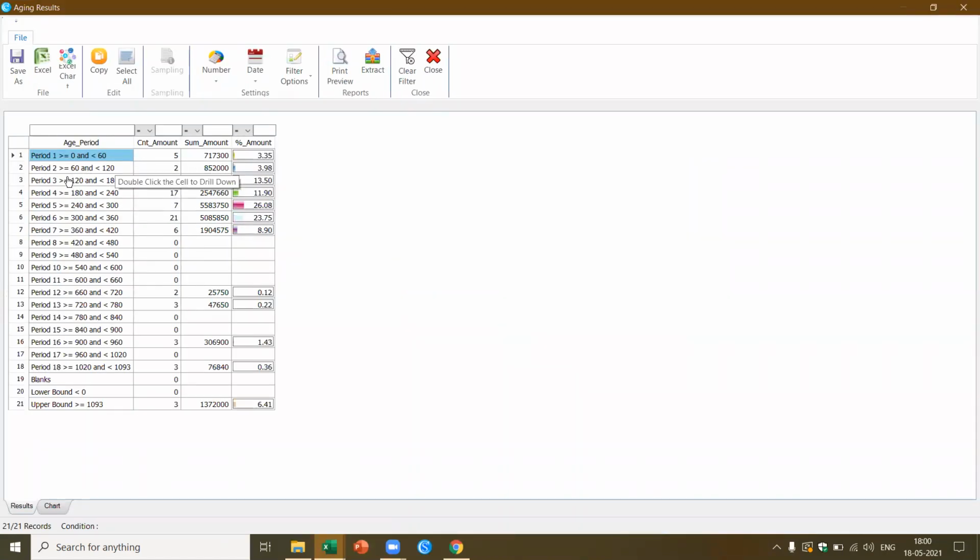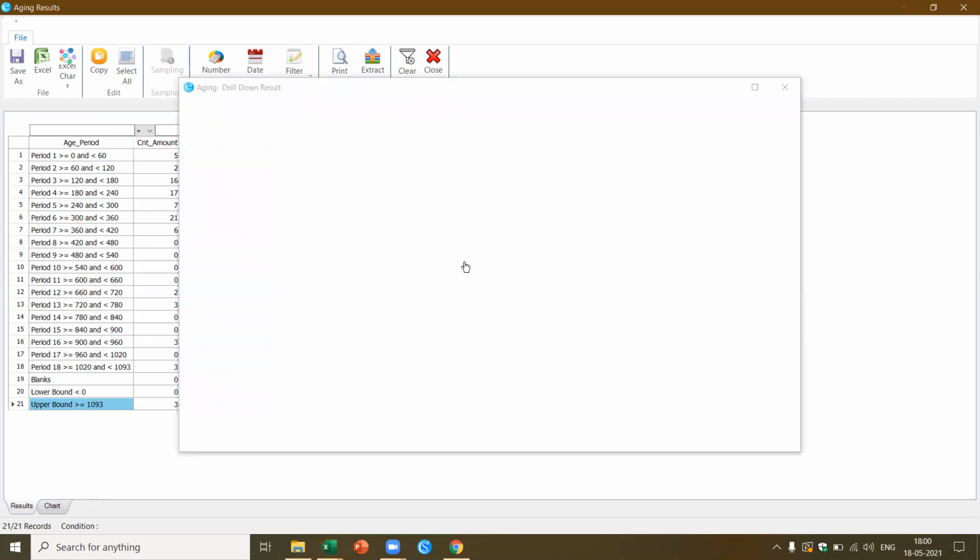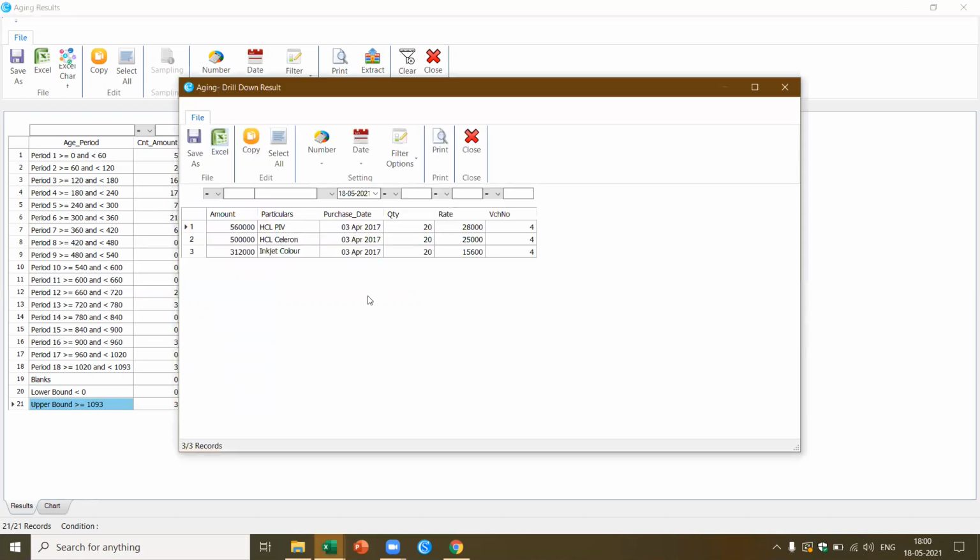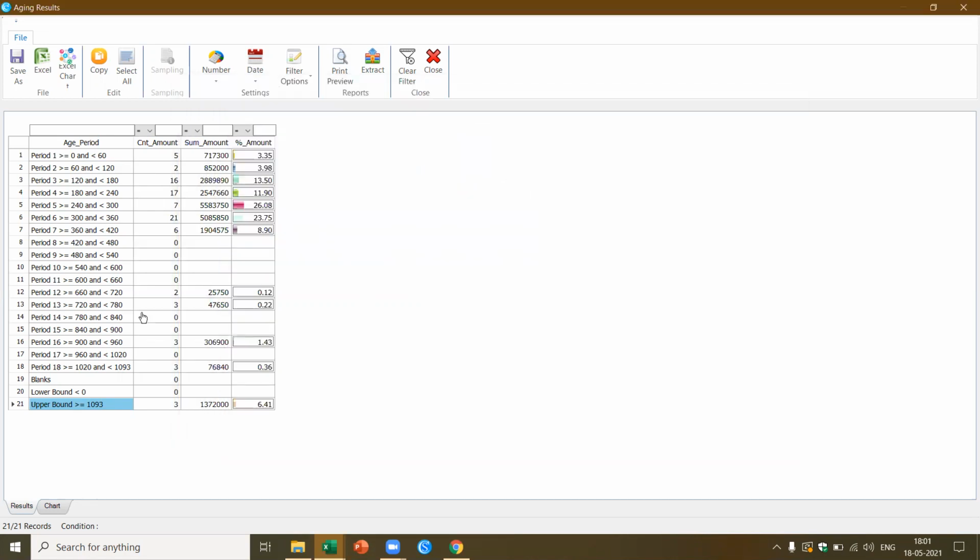What is the number of count? 60 to 120, what is the number of count? And I also get the value. Now here you see these are the outliers. It looks like there are inventories which are greater than this particular category. So then I can go and further analyze which inventory items these are. I just double click, pick up this item. Probably these are the things which I want to pick up for analysis. Now let's say I want to do sampling based on this.